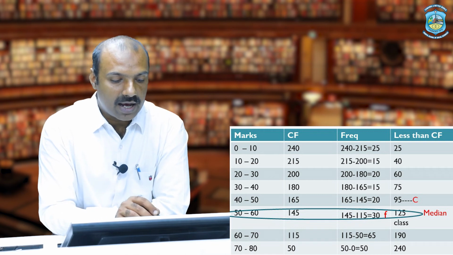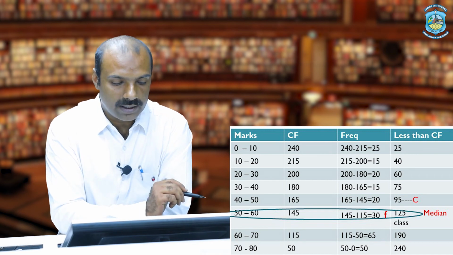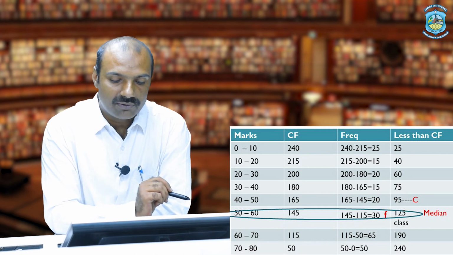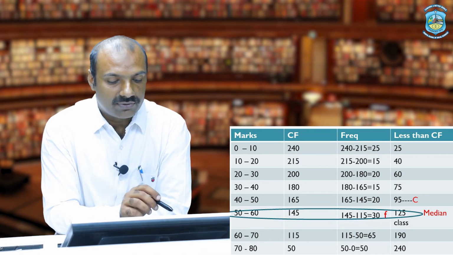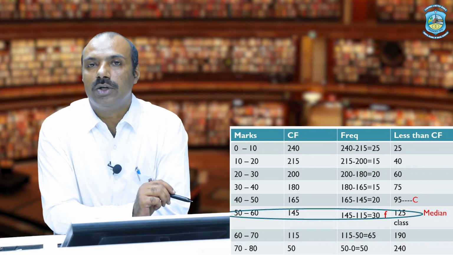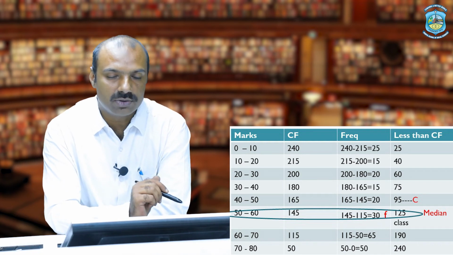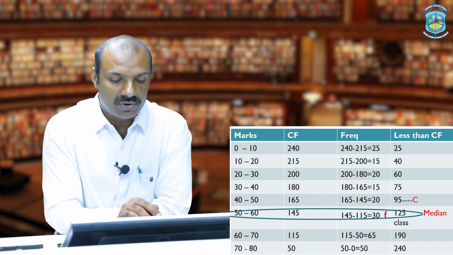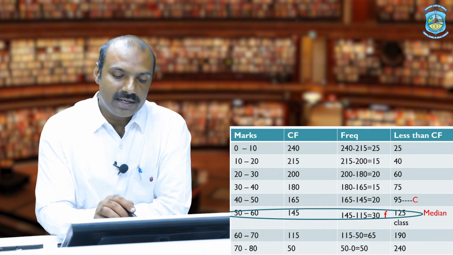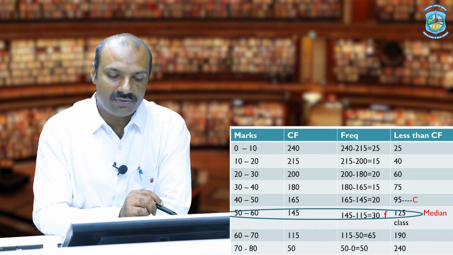It means there are 50 students who scored marks between 70 to 80. Now the second is 60 to 70. The figure given is 115. Now this 115 includes those students who got marks between 70 to 80. It means if we want the number of students between 60 to 70, we need to subtract 50 from this value. So 115 minus 50 will be 65. So the frequency of this class interval will be 65.